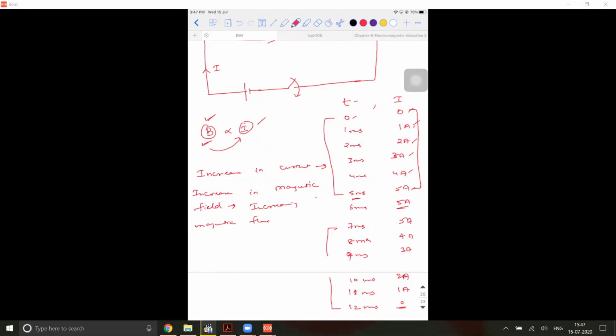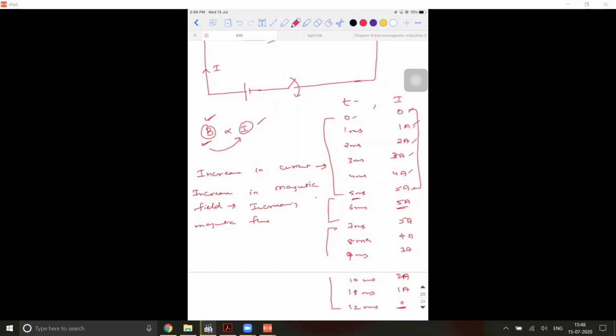So during growth and decay there is a change in magnetic flux, and Faraday has already told us that if there is a change in magnetic flux with respect to time, you can generate EMF across the coil.